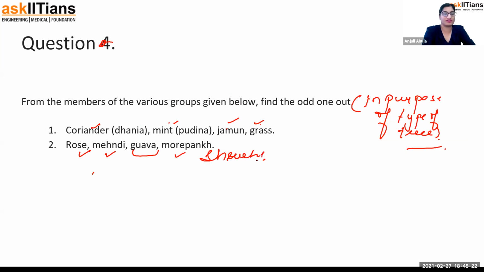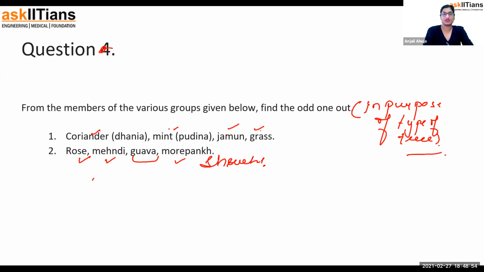Let me show you the morpankhi. They have written it as morpunk, that's why. But anyway, morpankhi is a plant that is also used for ornamental purposes.